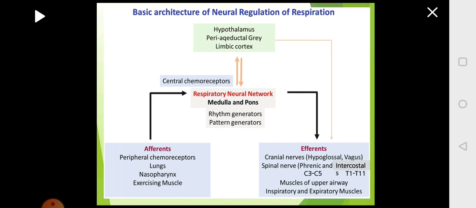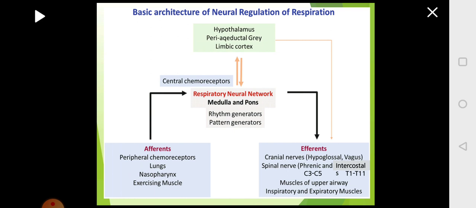So where are the respiratory muscles located? The muscles are located in the upper airway as well as the inspiratory muscles and expiratory muscles. All of these are innervated by these nerves, which together will integrate, coordinate, and bring about inspiration and expiration. So this is about the efferents which are coming down from the respiratory center.